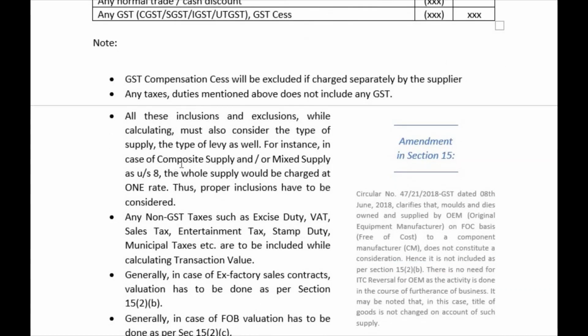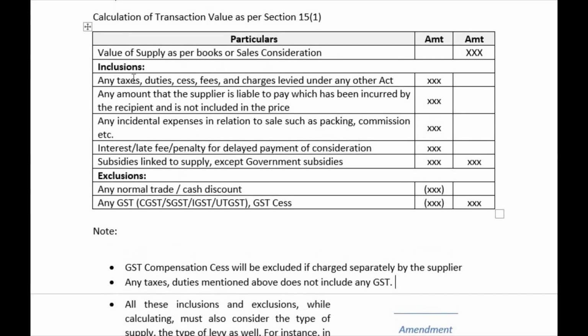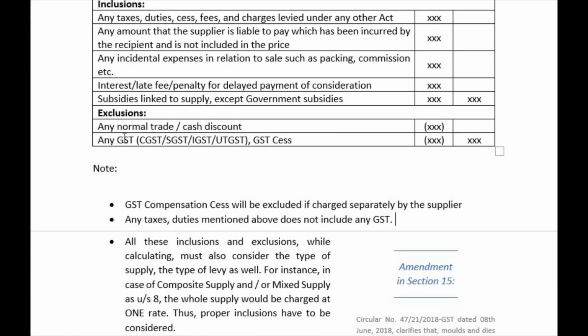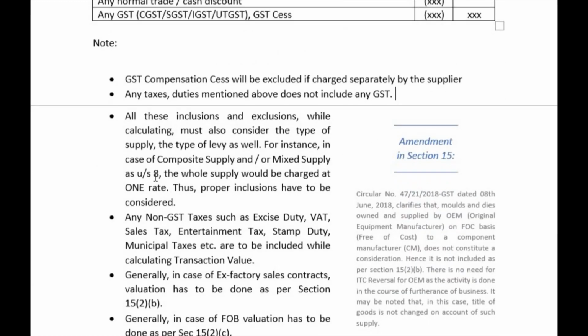So there are some notes. GST compensation cess will be excluded if charged separately by the supplier, which is given here. Any taxes, duties mentioned above do not include any GST, right? So any taxes, cesses here do not include GST because it is excluded. All these inclusions and exclusions while calculating must also consider the type of supply, because we have different types of supplies.